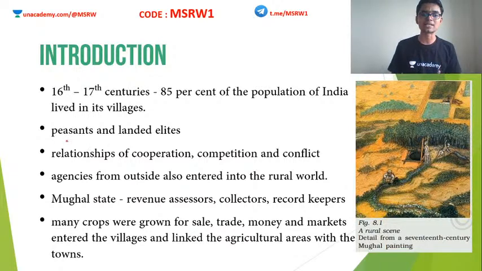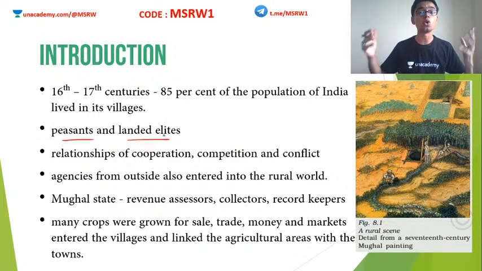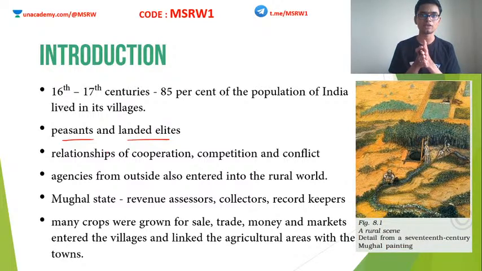We had peasants and landed elites, for example. Some of them were ordinary peasants. Some of them were rich people who owned large amounts of land. Because of these hierarchies and variations, there existed some kind of relationship, some kind of competition, some kind of conflict. We will look into each and every kind of relationship that existed in the rural society in depth in today's chapter.